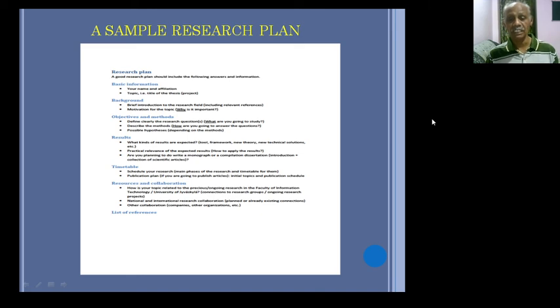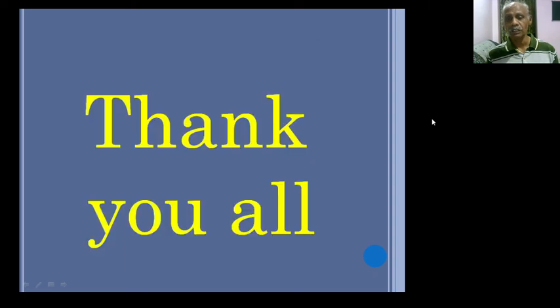And the next one is the list of references: what you have referred to, what literature review you have conducted for executing your research plan effectively or designing your research design or research plan. All these things you have to discuss in this particular area. I hope you have gone through what this research plan and research design are, and how important the research plan is.